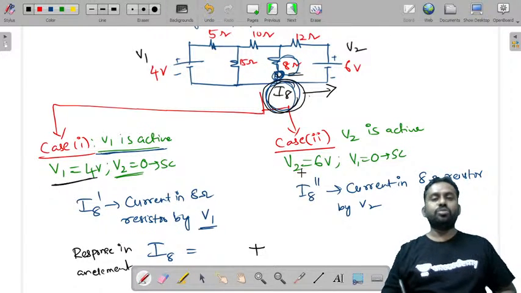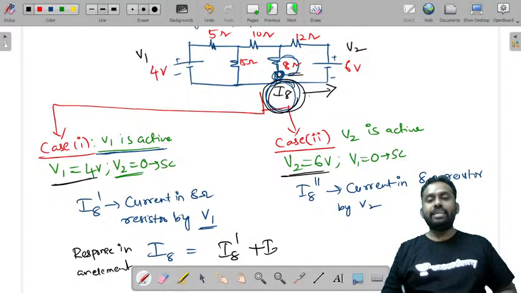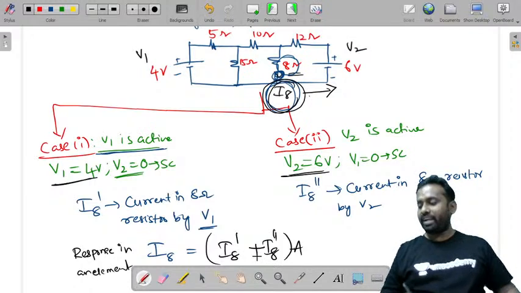This is one individual source, and here also we have considered an individual source. The response because of this individual source is I8 dash, and the response due to the second individual source is I8 double dash amperes. This is what we have done.